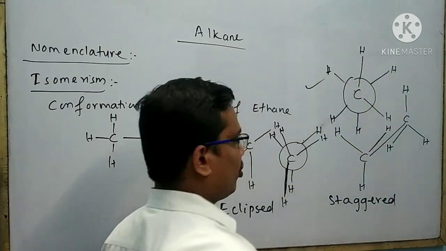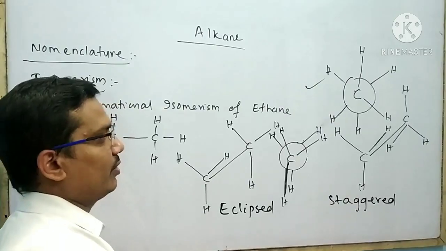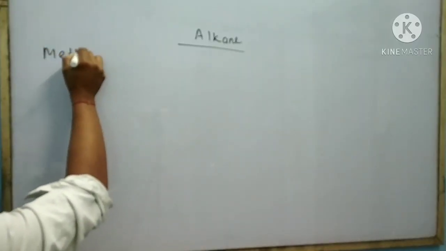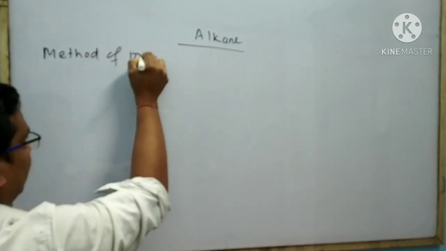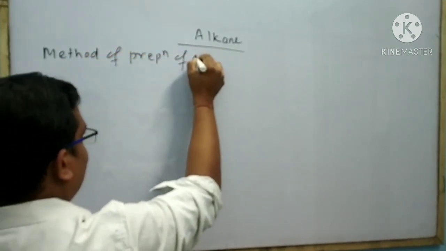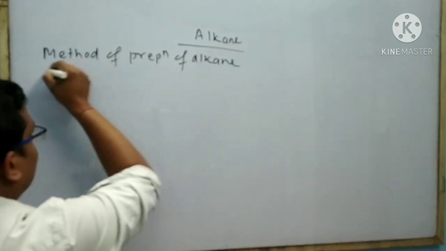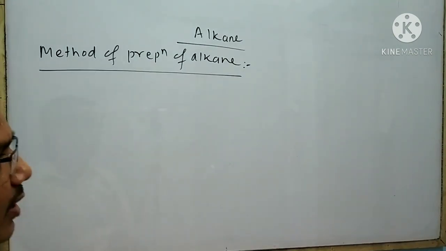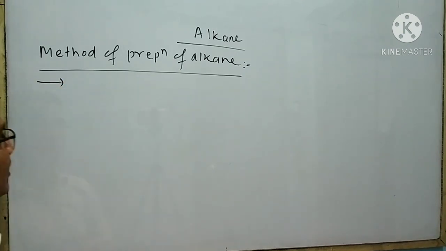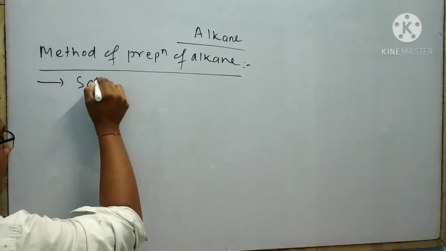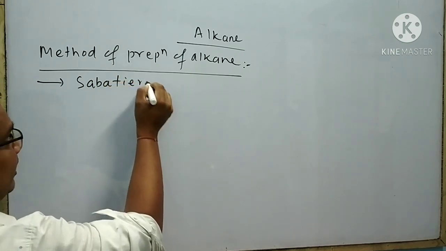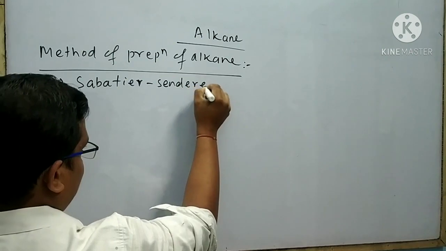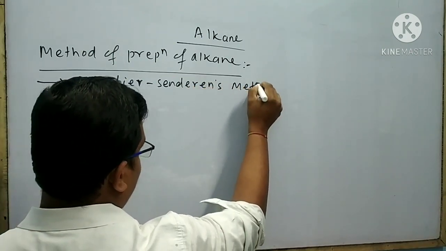This is said to be Newman projection for staggered conformational isomer. Next I will discuss the method of preparation of alkane. There are different types of methods of preparation of alkane. At first I will discuss the Sabatier-Senderens method.